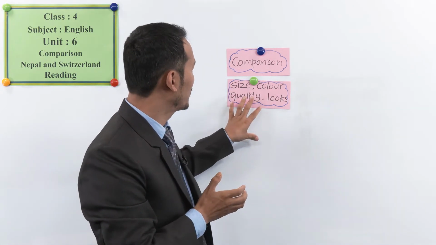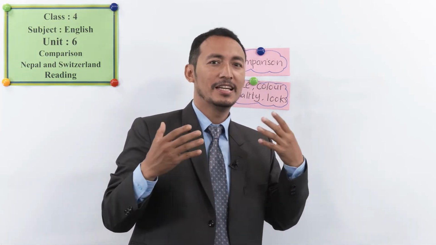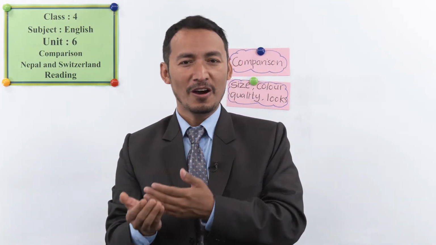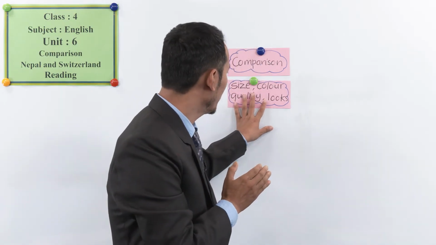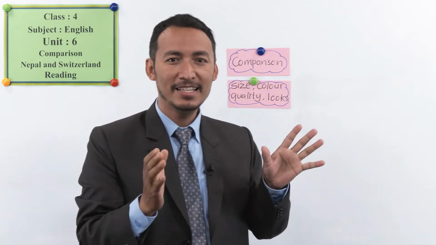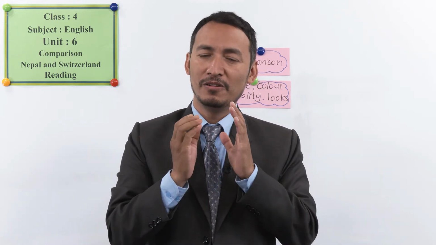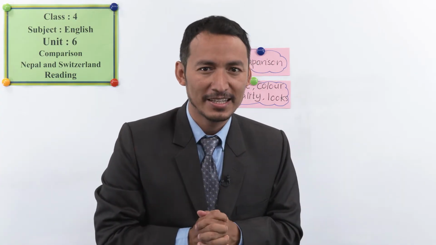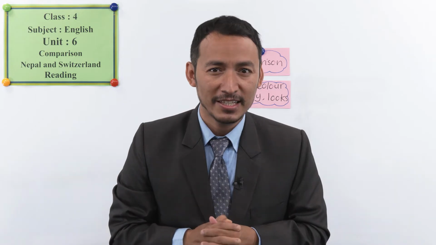So we talk about quality and looks, how something looks. It is looking nice, or is it looking rough, smooth, and so on. So these are the comparing things. We look at size, once again, color, we look for the quality, we look for the looks, how things look, right? Yes, that is called comparison of things.